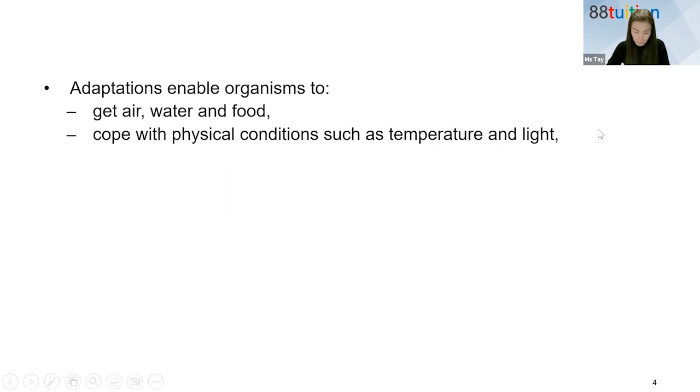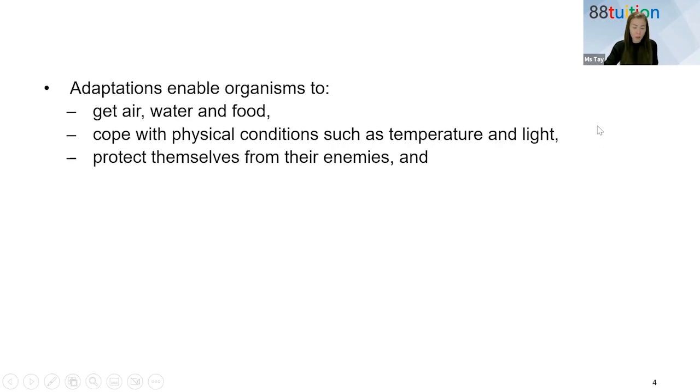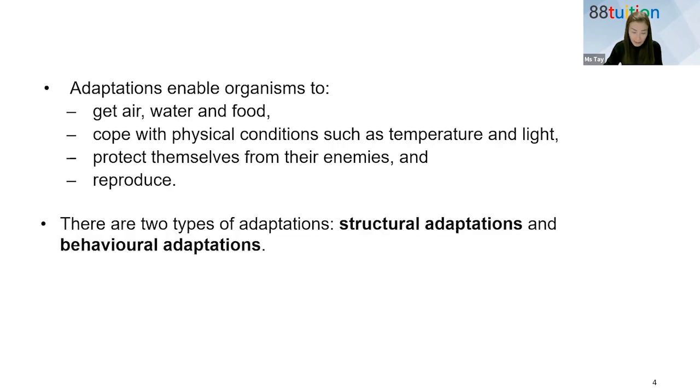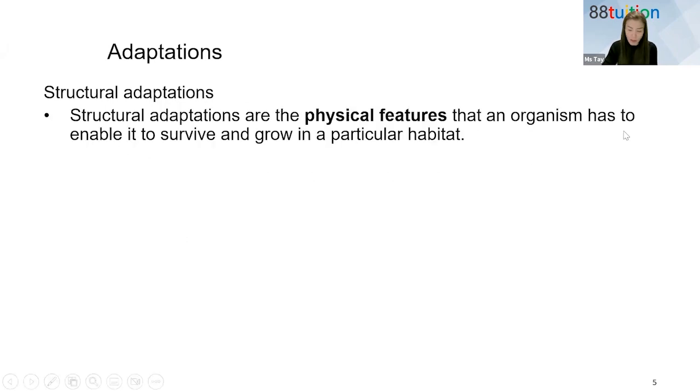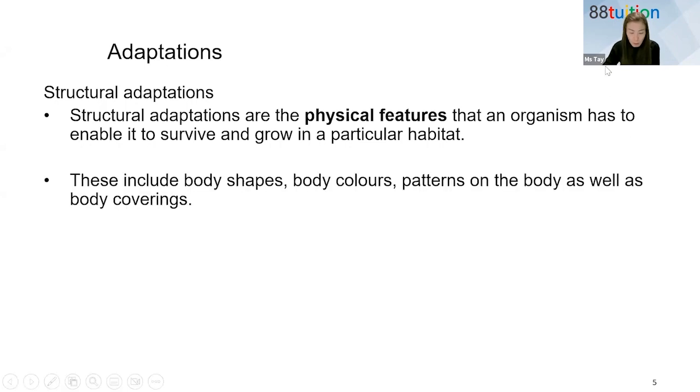Now, they also want to protect themselves from enemies, especially predators. Then there are two types you need to know. We talked about this already just now. Structural is about the appearance, the physical features. This will include body shape, body colors, patterns on the body, as well as body covering.